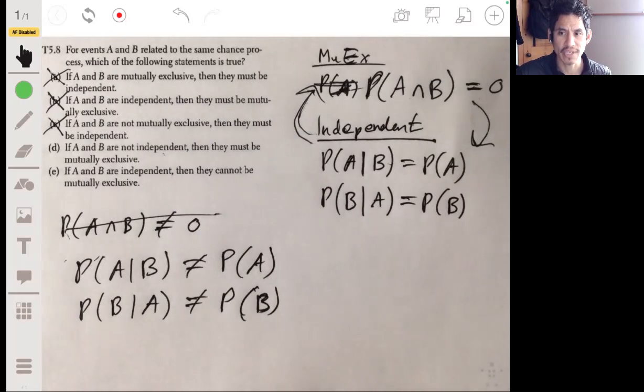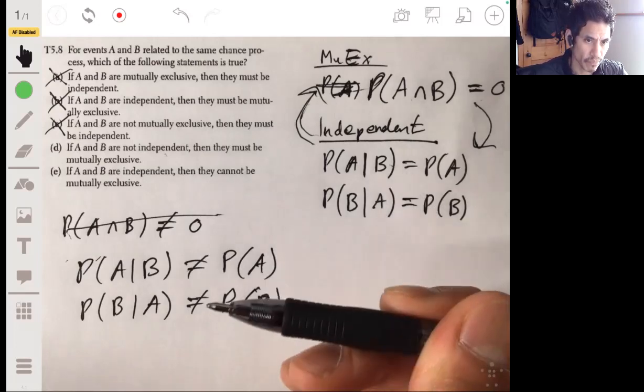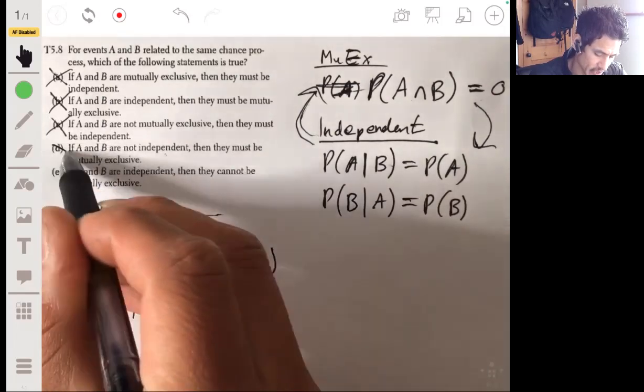In order for something to affect something else, they both have to be able to occur. Think of the number of hours you sleep affecting your test score. Those are events that are not mutually exclusive and not independent. So it's not D either.